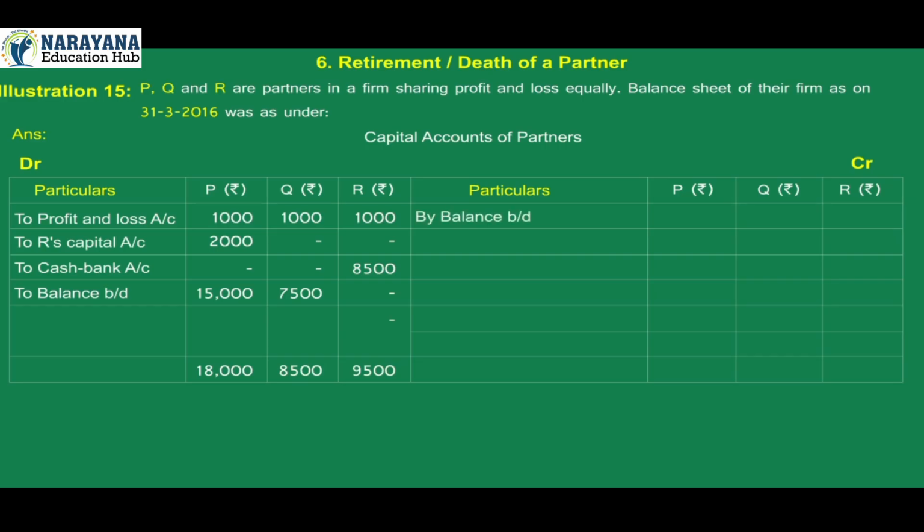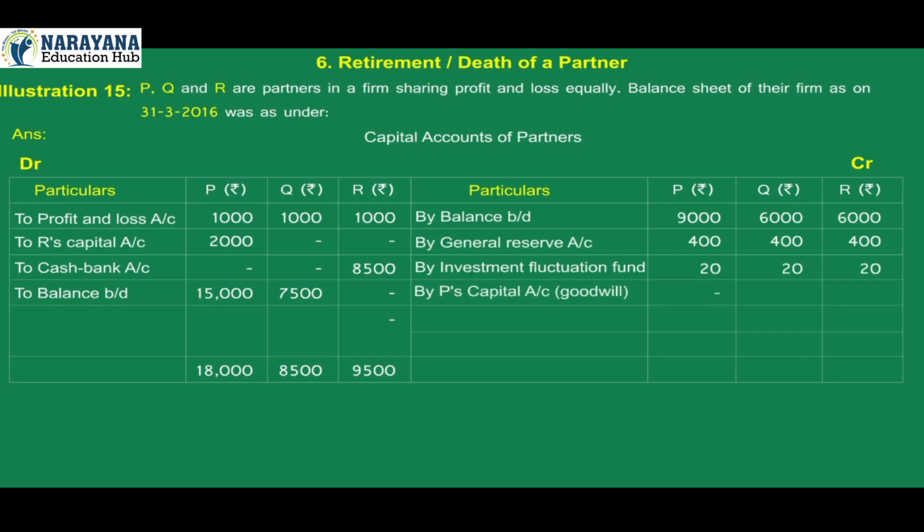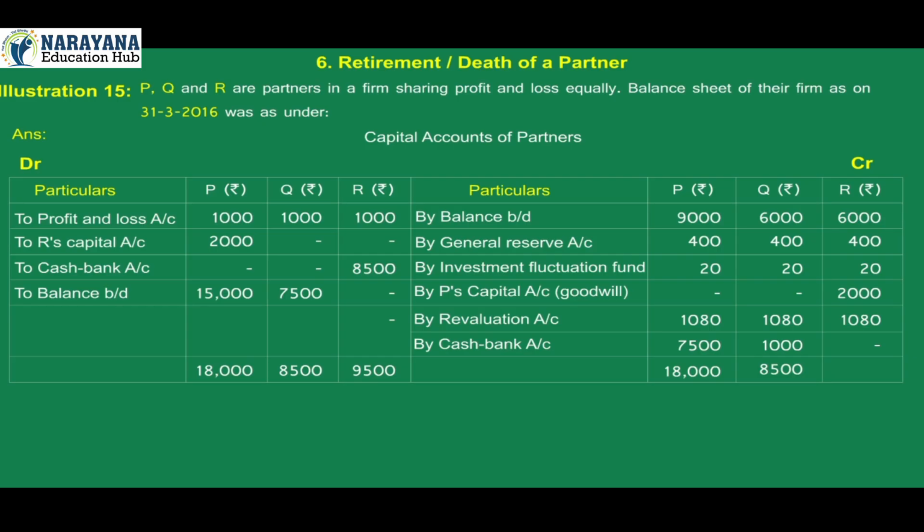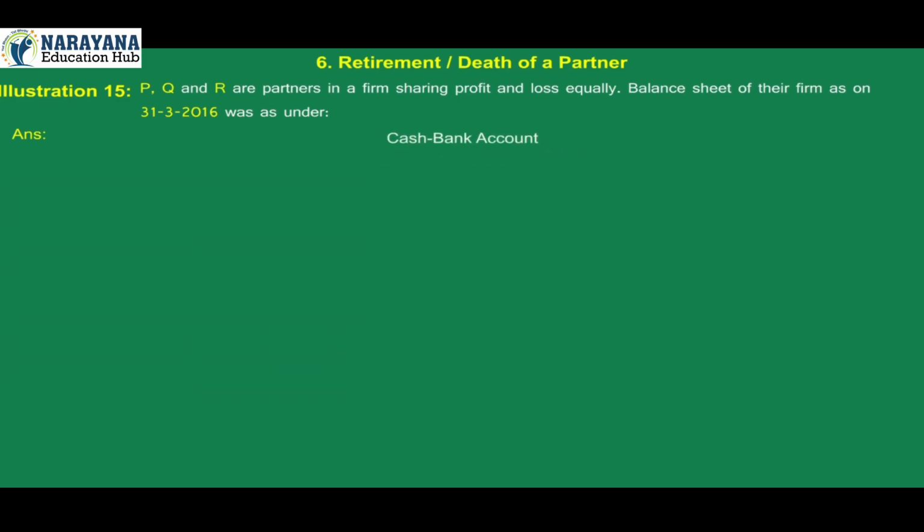On the credit side, by balance brought down 9,000, 6,000, 6,000. By general reserve account 400, 400, 400. By investment fluctuation fund 20, 20, 20. By P's capital account goodwill, R's rupees 2,000. By revaluation account 1,080, 1,080, 1,080. By cash and bank account, P is rupees 7,500, Q is rupees 1,000. Total of credit side: P is rupees 18,000, Q is rupees 8,500, R is rupees 9,500. Cash and bank account.